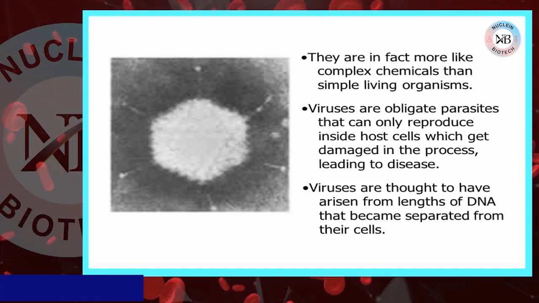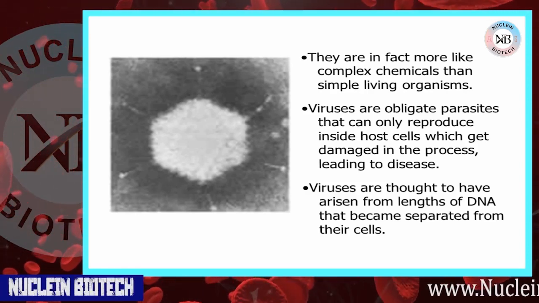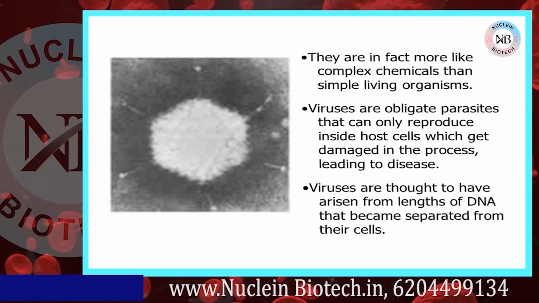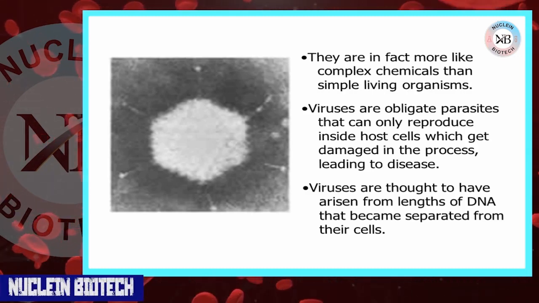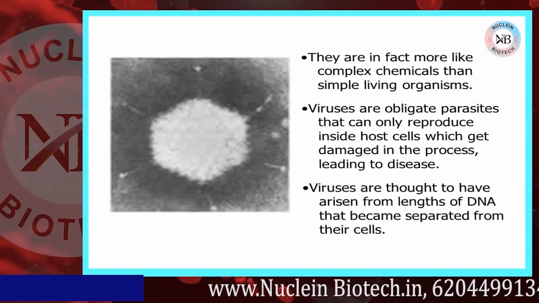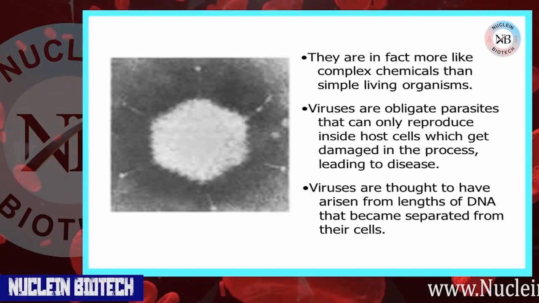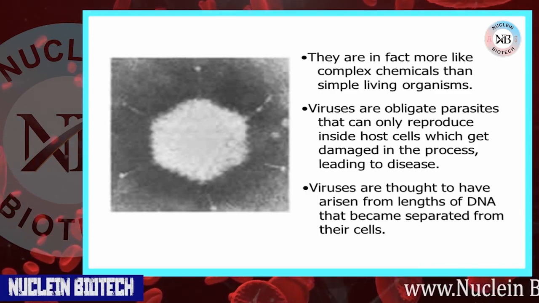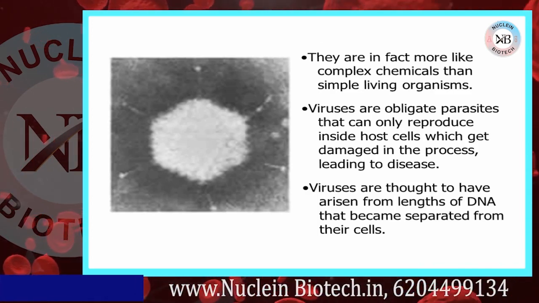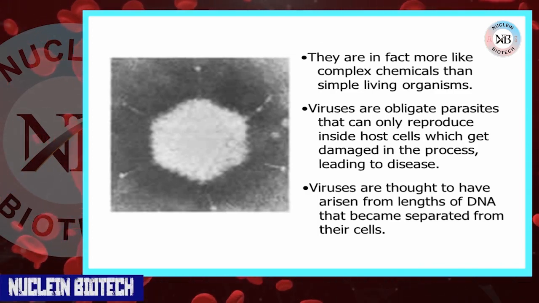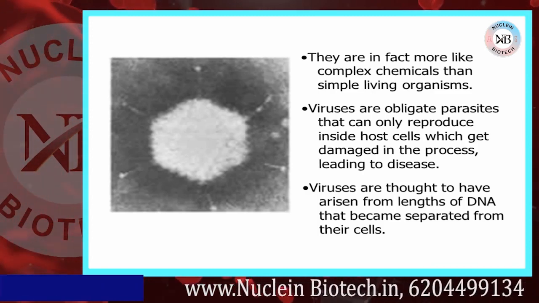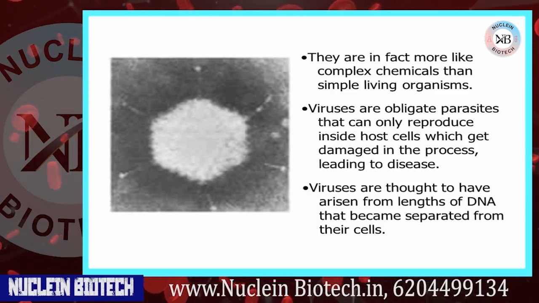They are in fact more like complex chemicals than simple living organisms. Viruses are obligate parasites that can only reproduce inside a host cell, which gets damaged in the process, leading to disease. Viruses are thought to have arisen from lengths of DNA that became separated from their cells.